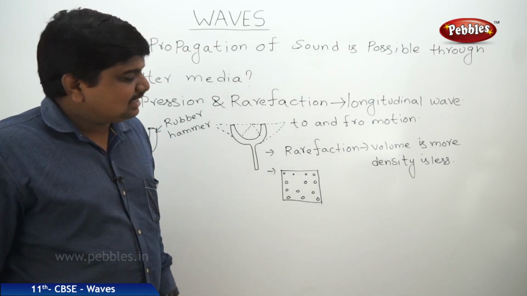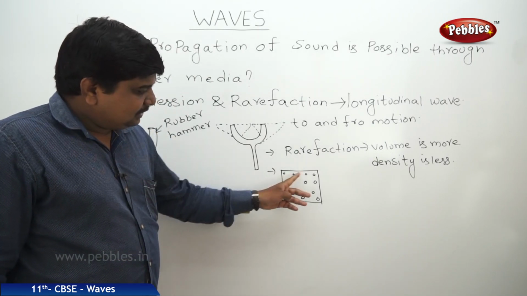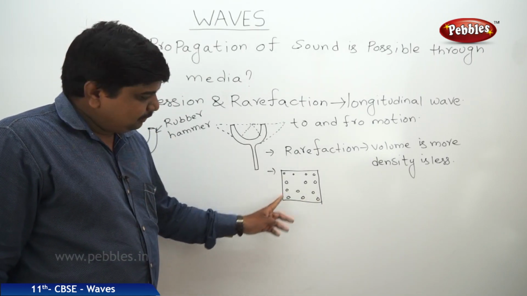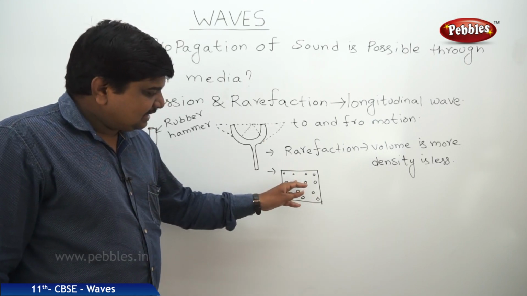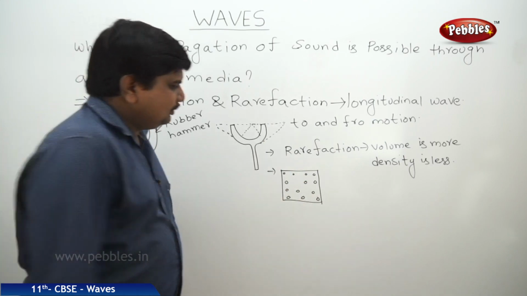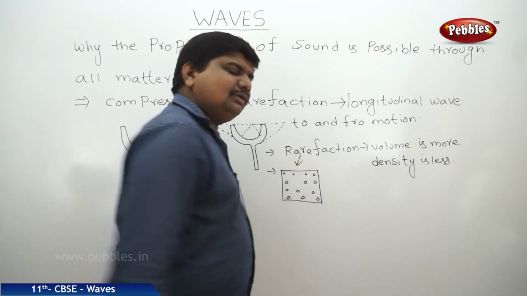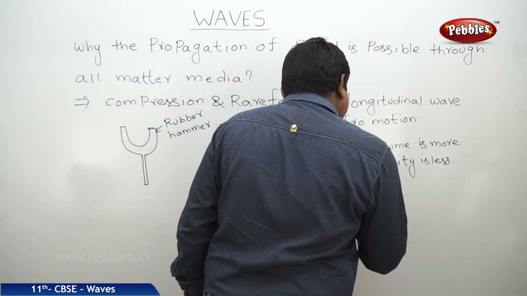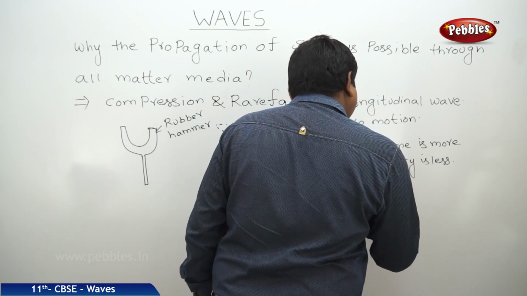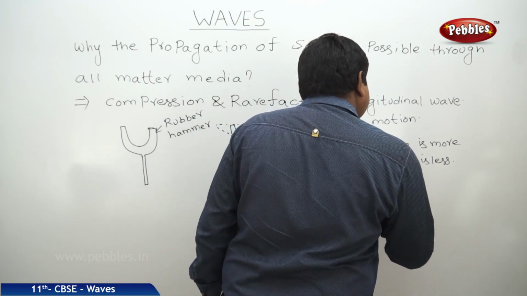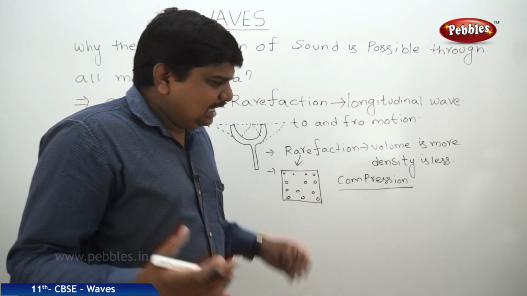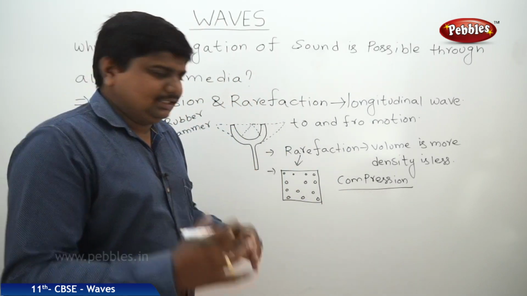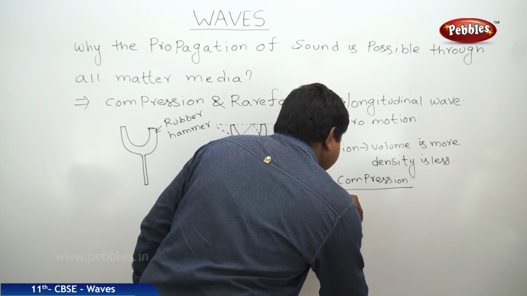We know that density is equal to mass per unit volume. Here in the given volume, the mass is very less because the particles are countable. This condition is suitable for rarefaction. But if you see the compression, compressed means a tightly fixed position, like this.